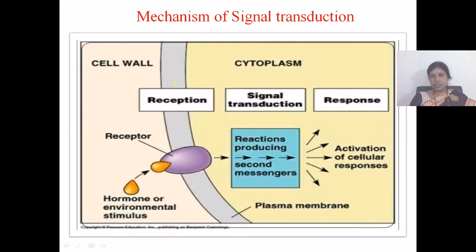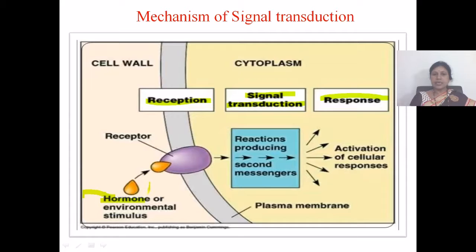Signal transduction includes three phases. One is reception, the second is signal transduction pathway, and the third is response. Whenever a signal is passed, here we can see a hormone.